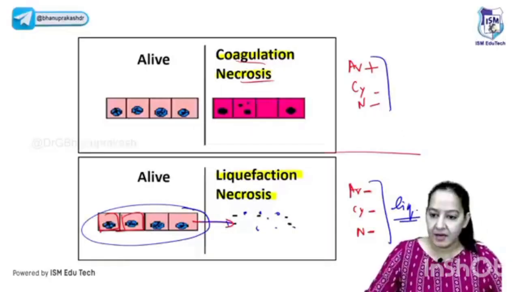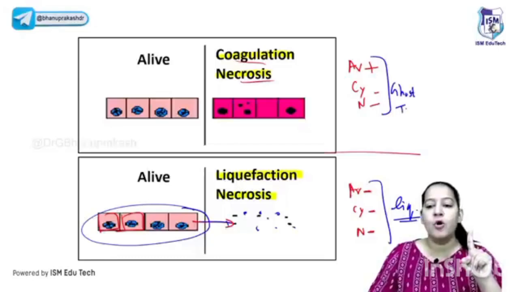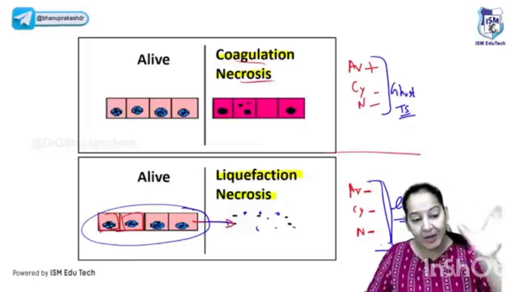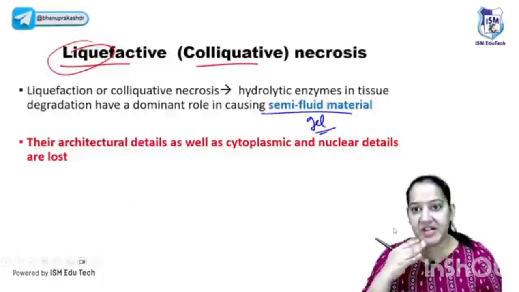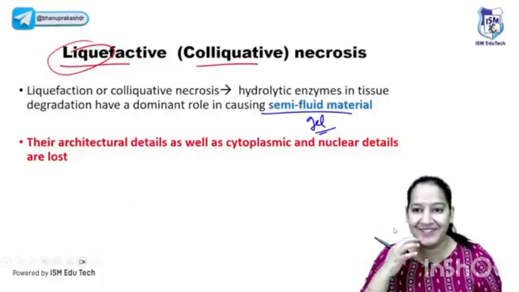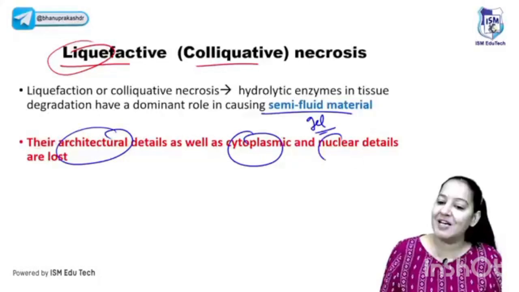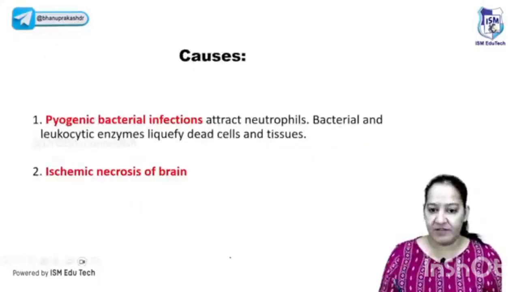So in coagulative necrosis the architecture is maintained, that's why it is known as ghost cell or tombstone cell. Here the group of cells gets converted into a liquid, gel-like material. That's why it is known as liquefactive. See the two diagrams and the contrast between them. Here the architecture, cytoplasmic and nuclear, all three details are lost. That is liquefactive necrosis.